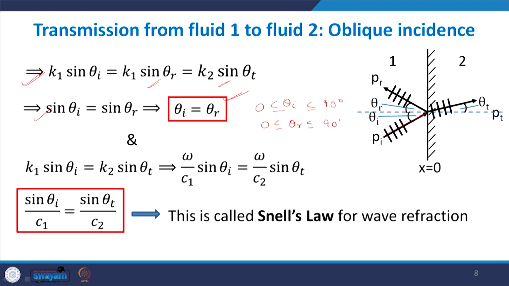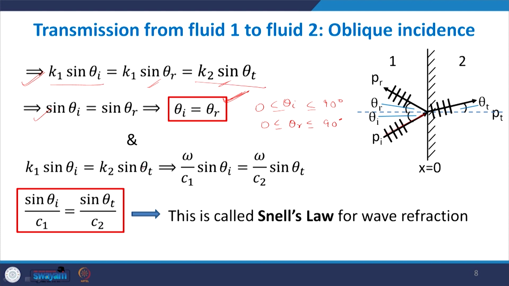If it is more than 90 degrees, it means the wave is going into the second medium, which is not what is being assumed. So, this is the wave in the first medium, and the maximum theta I can be is 90 degrees. In 0 to 90 degrees, if two sines are the same, those theta values have to be the same. Similarly, we have k1 sin theta I from this relationship.